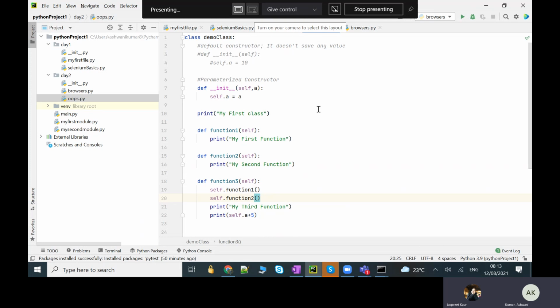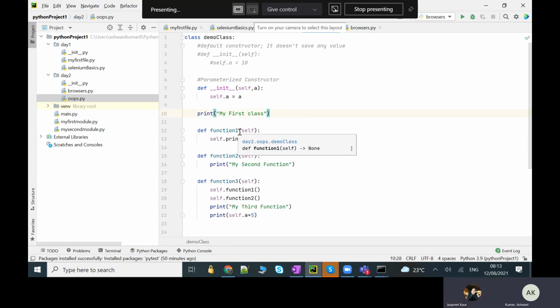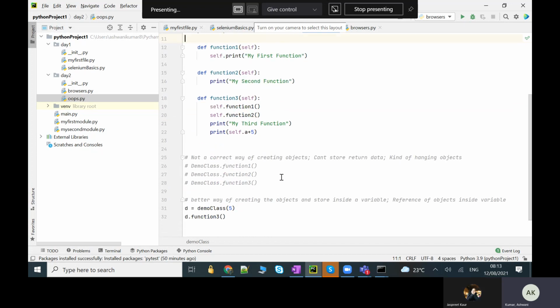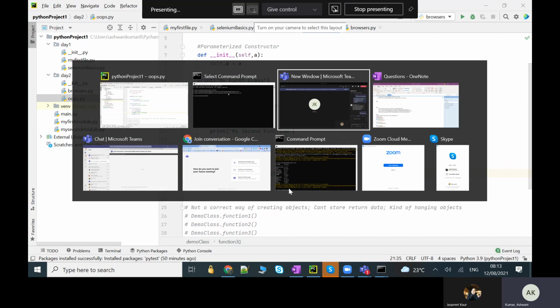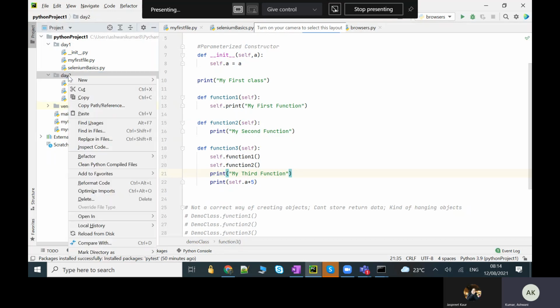Okay. And last session, from day two, there was one question when I was entering like this. Actually, for you the code was working, for me it was not working. Then what I did, I put self.print here. It was giving some warning to me. I'm not sure if I can repeat it. Let me take the code from here, because I know sometimes it creates some problem.